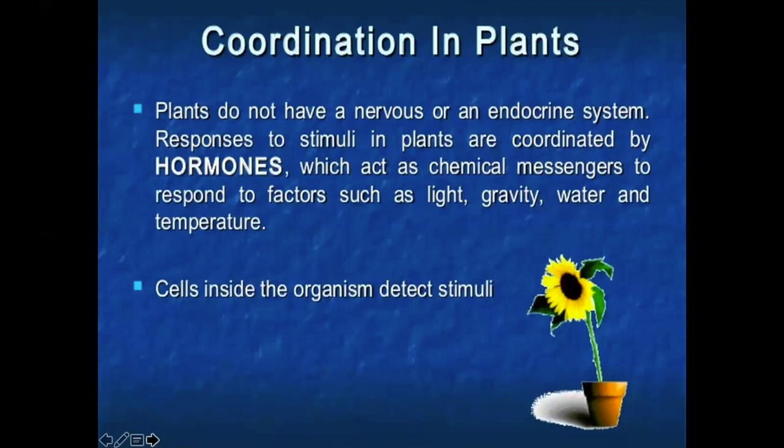Plants do not have a nervous or an endocrine system. Responses to stimuli in plants are coordinated by hormones. Hormones are chemical messengers, and they respond to factors such as light, gravity, water, and temperature, which we will be learning in detail when I discuss it.